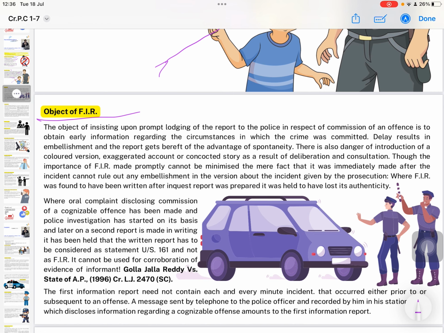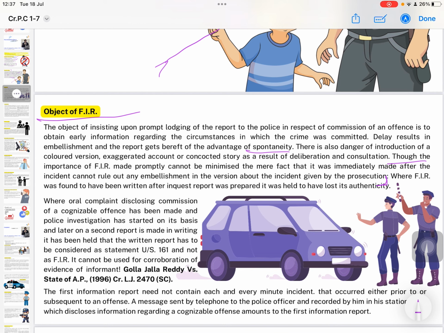What is the object of the FIR? The object of insisting upon prompt lodging of the report to the police in respect of commission of an offence is to obtain early information regarding the circumstances in which the crime was committed. Delay results in embellishment and the report gets bereft of the advantage of spontaneity. There is also danger of introduction of a colored version, exaggerated account, or concocted story as a result of deliberation and consultation. Though the importance of FIR made promptly cannot be minimized, the mere fact that it was immediately made after the incident cannot rule out any embellishment in the version about the incident given by the prosecution.